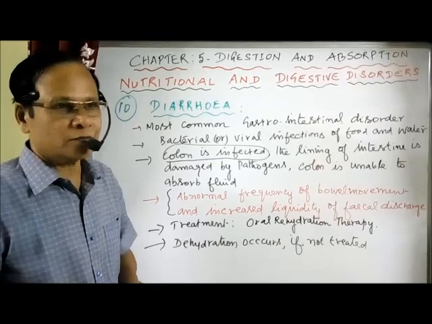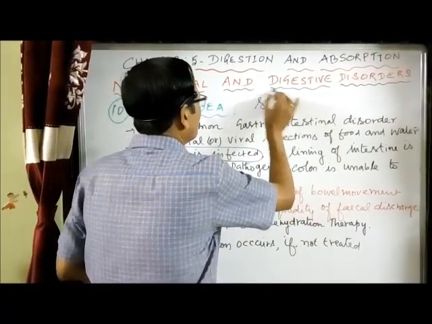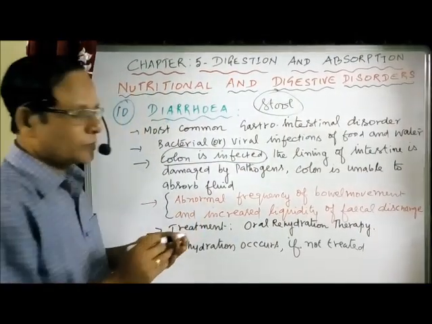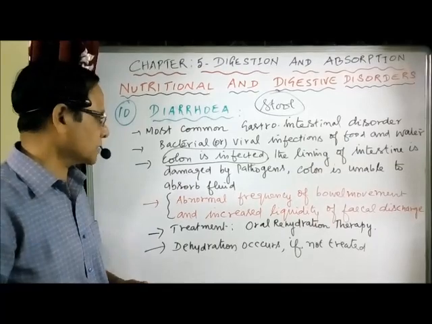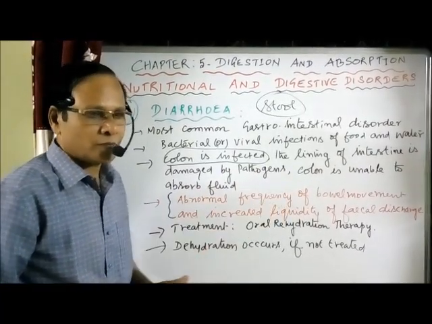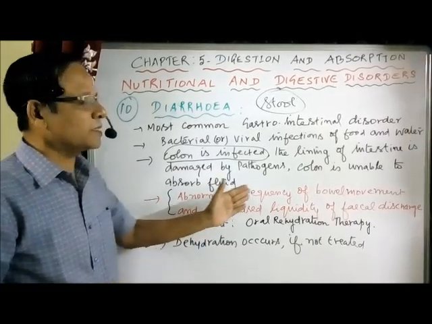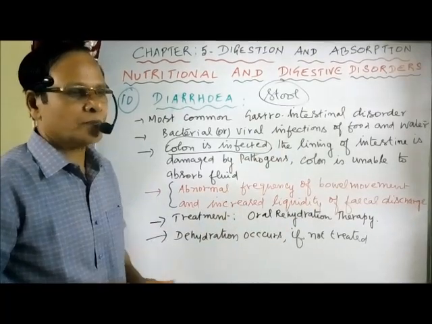Stool is the clinical term for fecal matter. So, one, abnormal frequency of bowel movement. Number two, increased liquidity of fecal matter. Fecal matter is eliminated with more water.